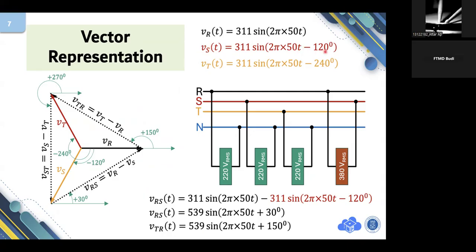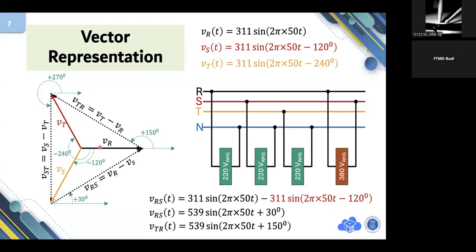VS is minus 120. The angle is relatively lower than the VR. You see the delta from R to S is minus 120 degree. Then from R to T, the angular distance is minus 240 degrees.